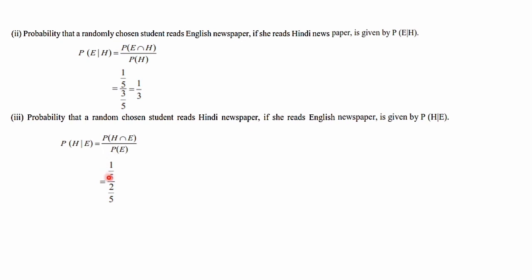That is 1 by 5, which we have got. Before, in the previous slide, it was calculated and kept. And P of E also we have got, that is 2 by 5. Here also the common denominator is 5, we can cancel. We will get the answer as 1 by 2.